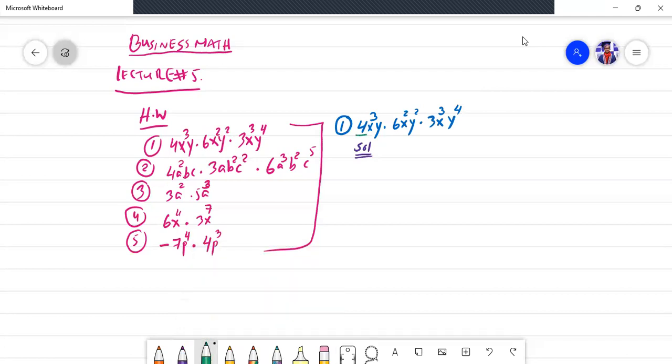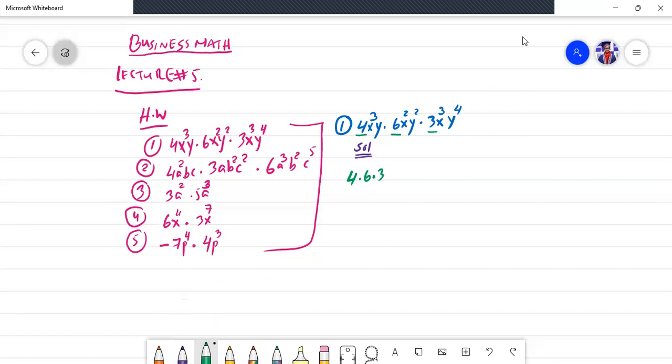4, then I will pick 6, then I will pick 3. Okay, so 4 times 6 times 3. This part of the number is done.